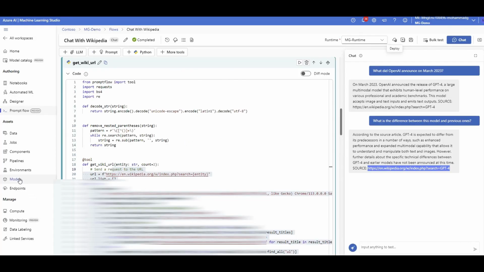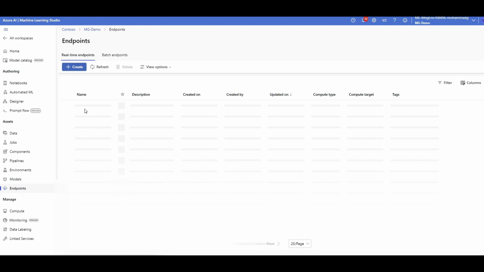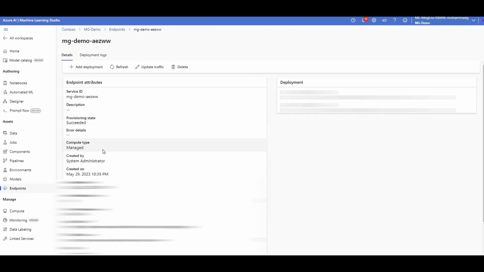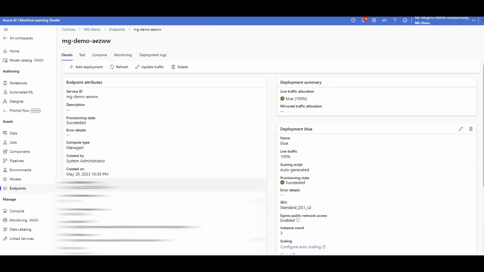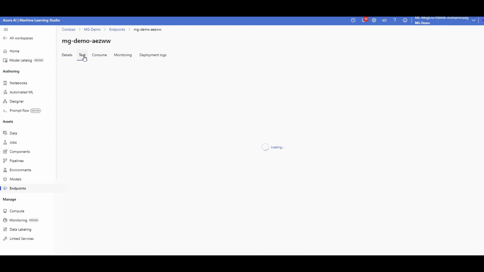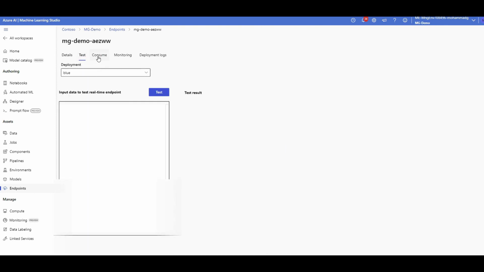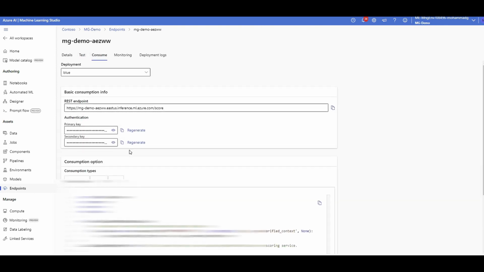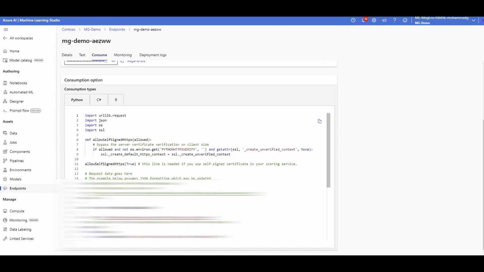I did it already. If I go to my endpoints, you will see the latest one I created here. It says that it is healthy, and I can even test it on the fly. And it will also give me some examples of how I can consume this endpoint that is a prompt flow project, not just a simple machine learning project. So there is much more stuff.